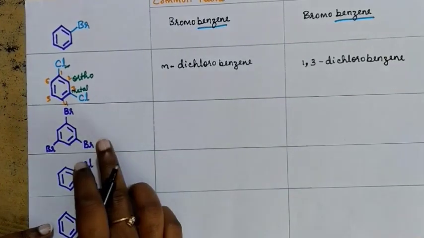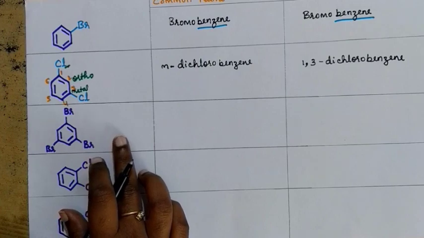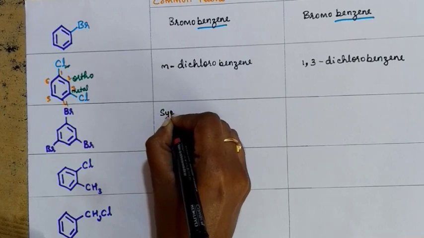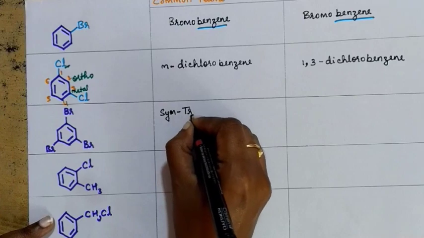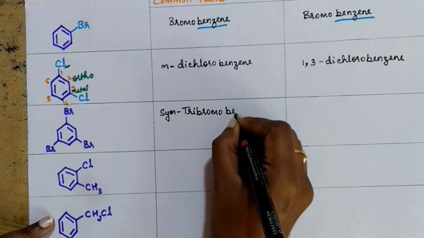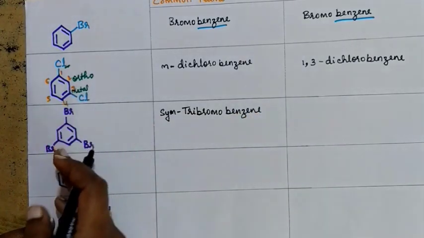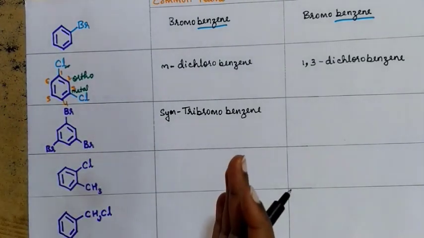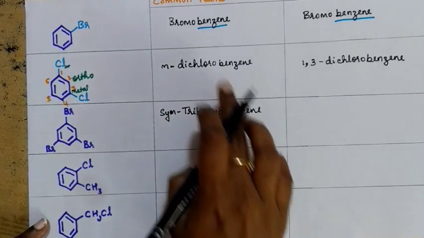Understood? And look at the third carbon. It is somehow different, no? How do you write the common name of this? The common name of this compound is symmetric. How many bromine are there? 3. So symmetric tribromobenzene. Do you have any idea why I wrote symmetric? If you make it off, you are going to get the same on both sides. That is why it is symmetric. Symmetric tribromobenzene is the common name.